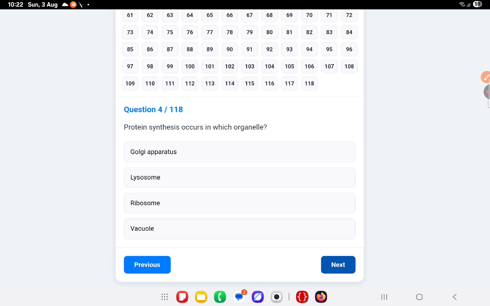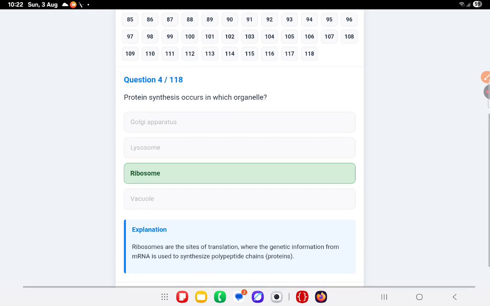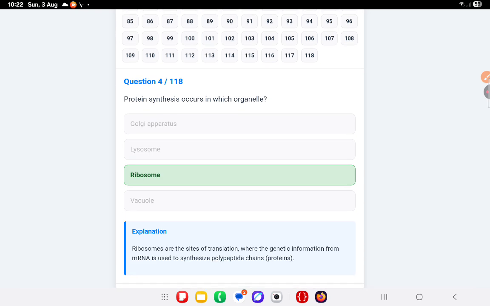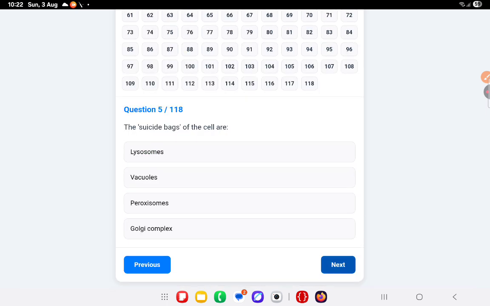So the protein synthesis occurs in which organelle? Ribosome. That means ribosomes are the sites of translation where the genetic information from mRNA is used to synthesize a polypeptide chain. Okay, next question.